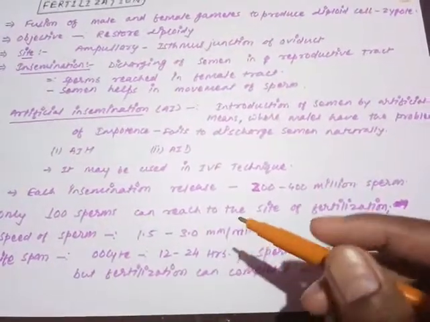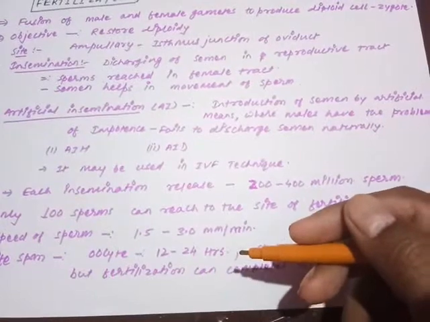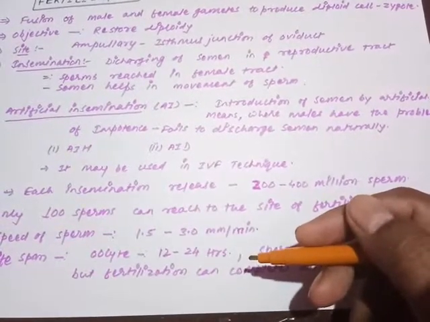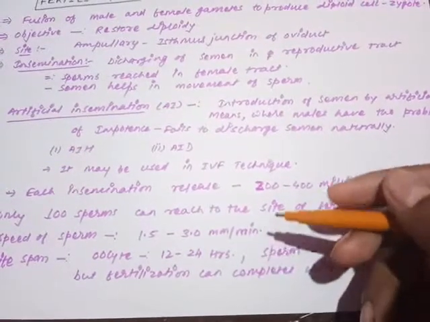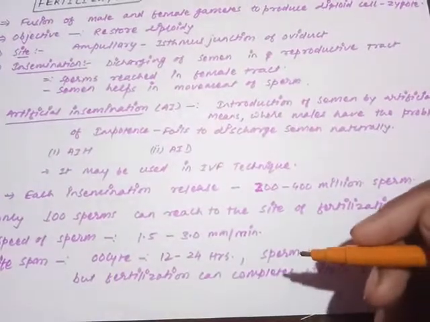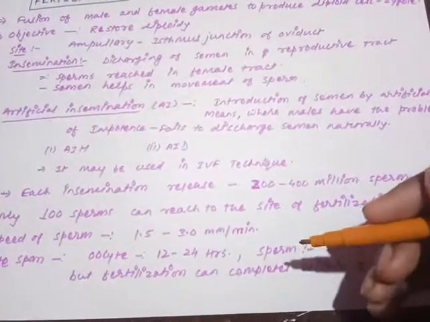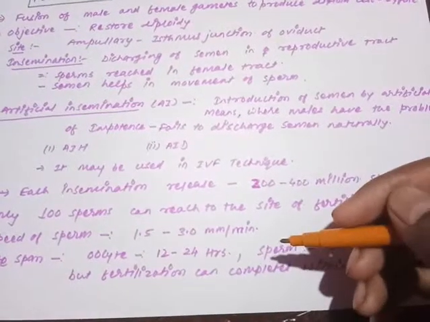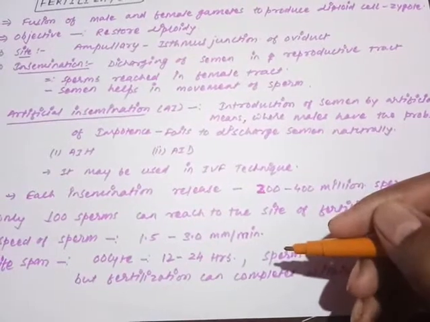Means what? If on the 14th day the oocyte is released, fertilization will get completed within the 14th and 15th days. If the egg is released on the 13th day, fertilization will get completed within 14 days. If it is on the 15th to 16th day, only a 24-hour time period is allotted for the successful completion of the fertilization.